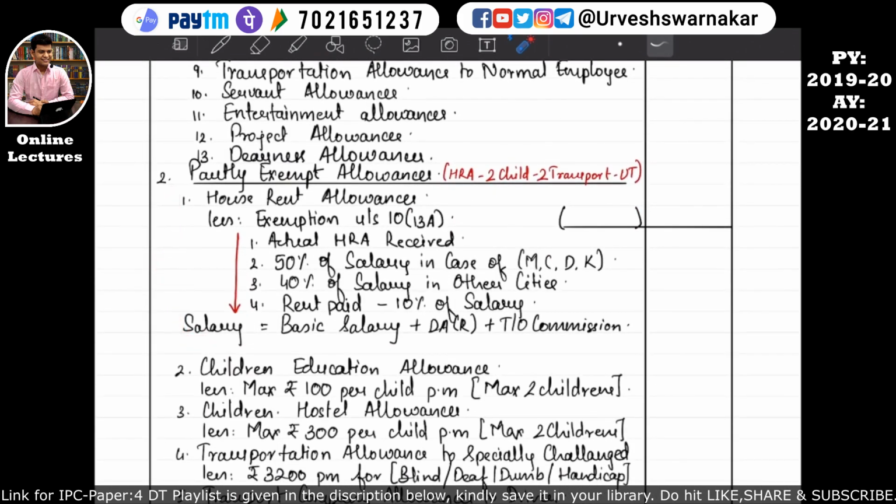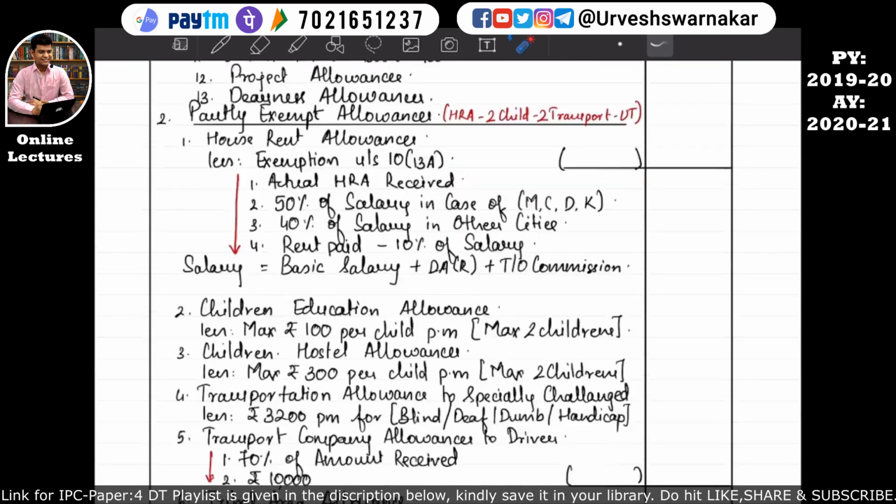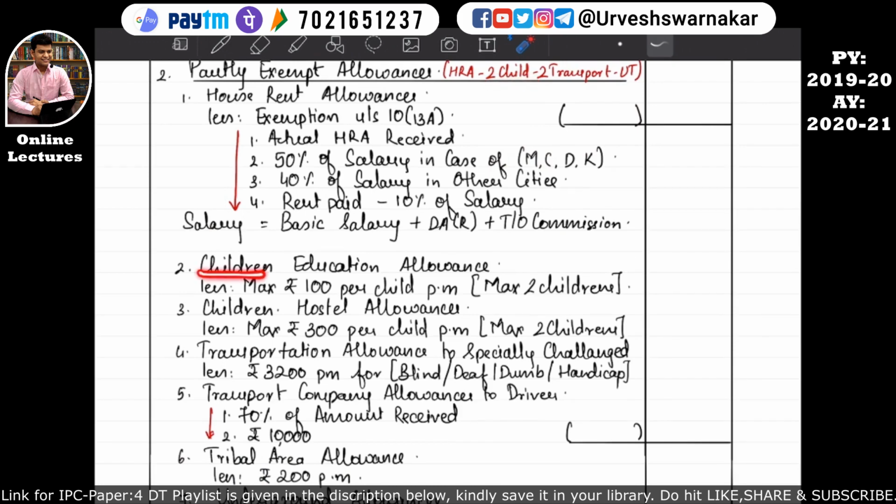The acronym is HRA, 2 child, 2 transport, UT. HRA is complete. Then 2 child means children's education allowance and children hostel allowance. So that's why I've written it over here, 2 child. So if the employee, that is EE, is receiving children's education allowance from the employer ER, then whatever he has received will be reduced by a maximum of rupees 100 per child per month, maximum two children.